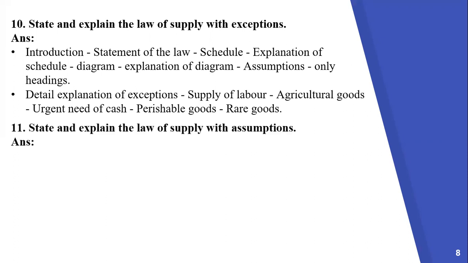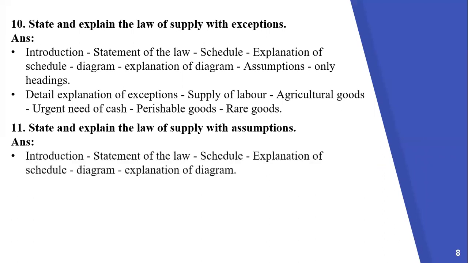Let us see the next question. State and explain the law of supply with assumptions. Now see the steps.